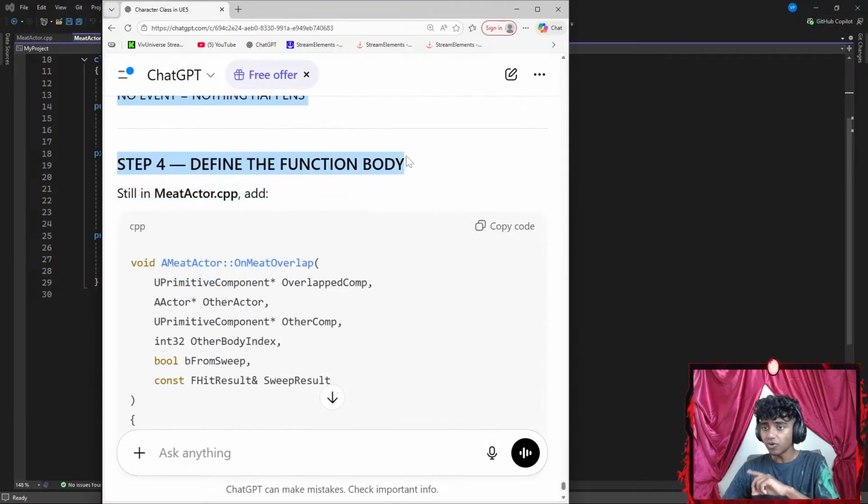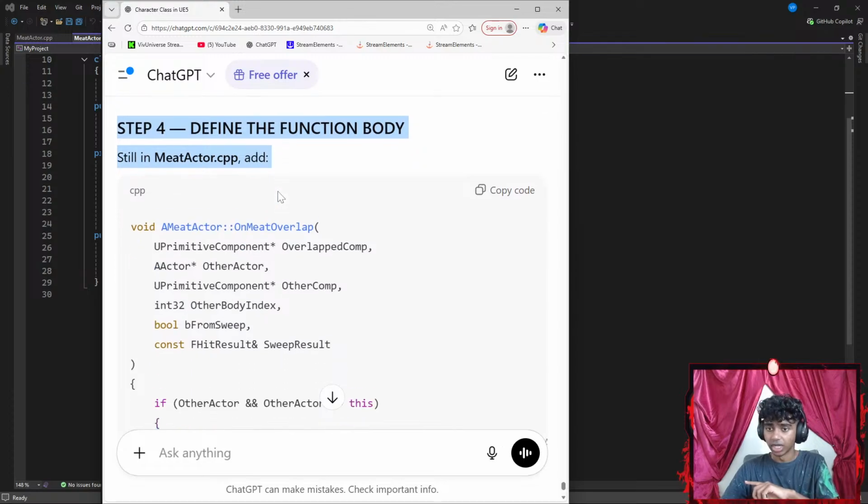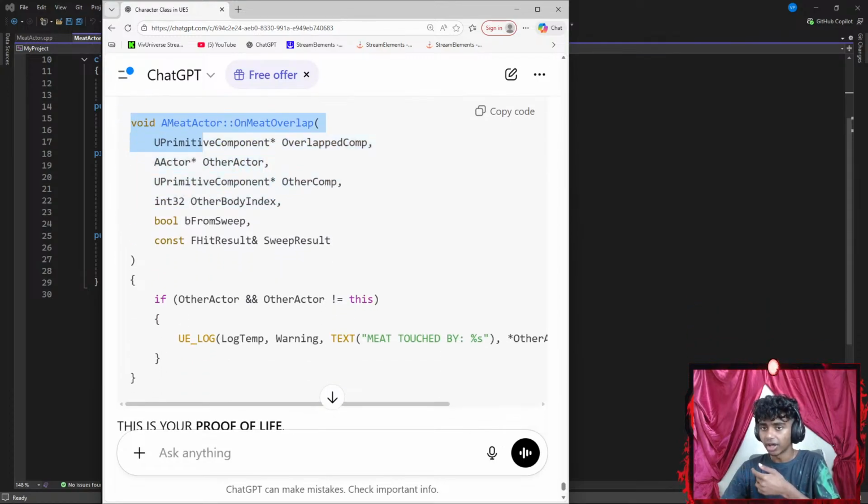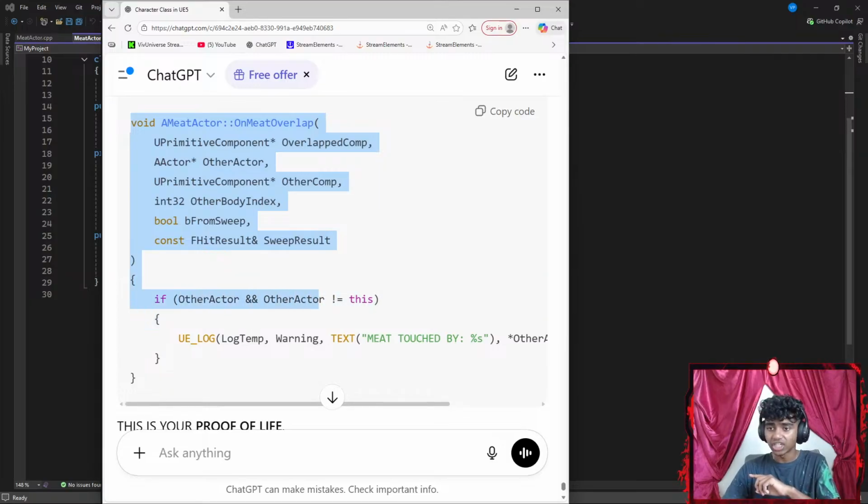I see. Step 4, define the function body in your Meat.cpp. Okay, I'm going to go with my OnMeatOverlap with these parameters. If OtherActor and OtherActor is not equal to this object, you UE_LOG.